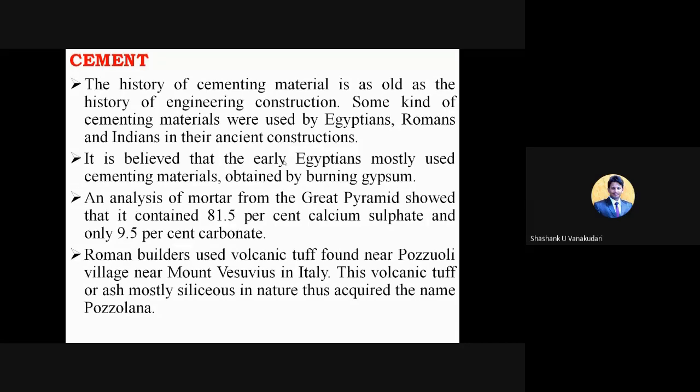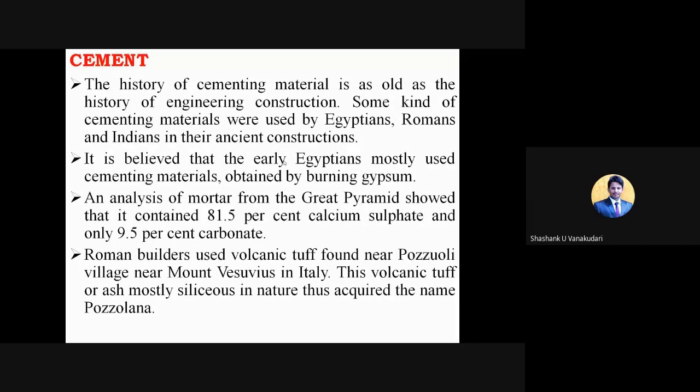Okay, and here the Roman builders used the volcanic tuff. Volcanic tuff is what comes out of the volcano from the several hills and all, in the form of hard rock. That one we call volcanic tuff, and it is found near Pozzuoli, a city name.